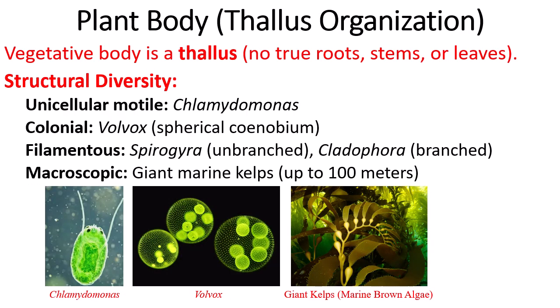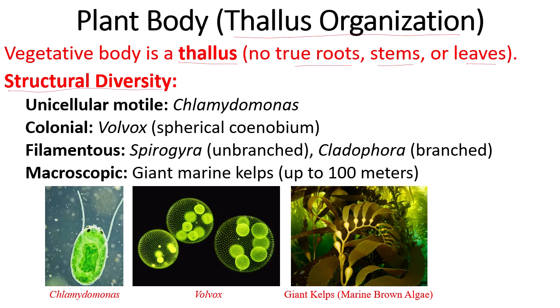Now we will understand the thallus organization of algae. The vegetative body of algae is called a thallus or thalloid structure, which means it is not differentiated into root, stem, and leaves.